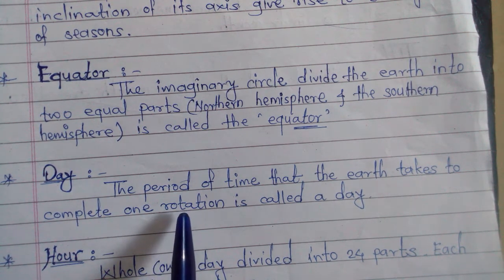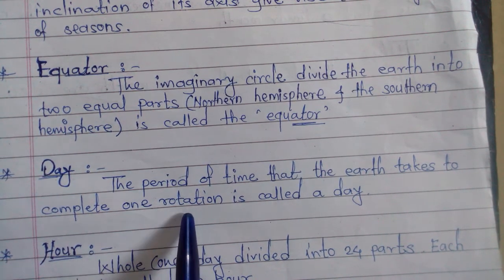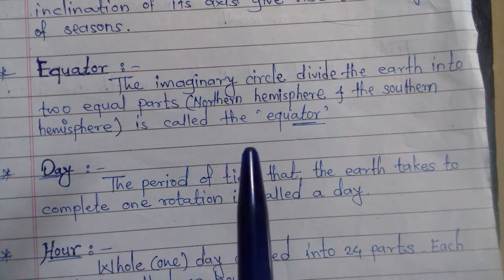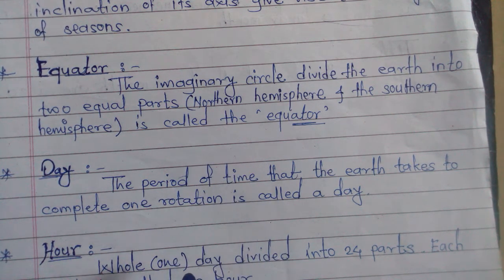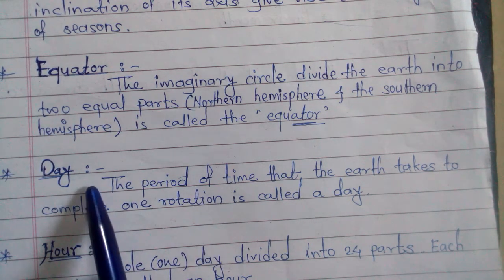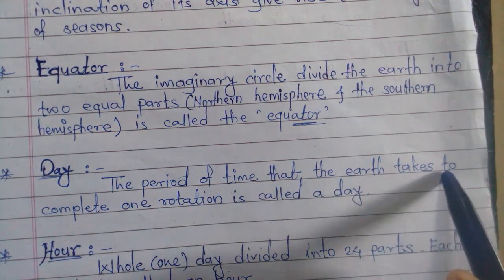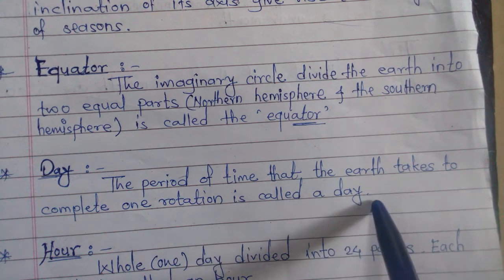See here, rotation and revolution, these both are different concepts. Rotation means what? Earth rotates around itself. And what is meant by revolution? Earth rotates around the sun. And the period of time that earth takes to complete one rotation is called a day.